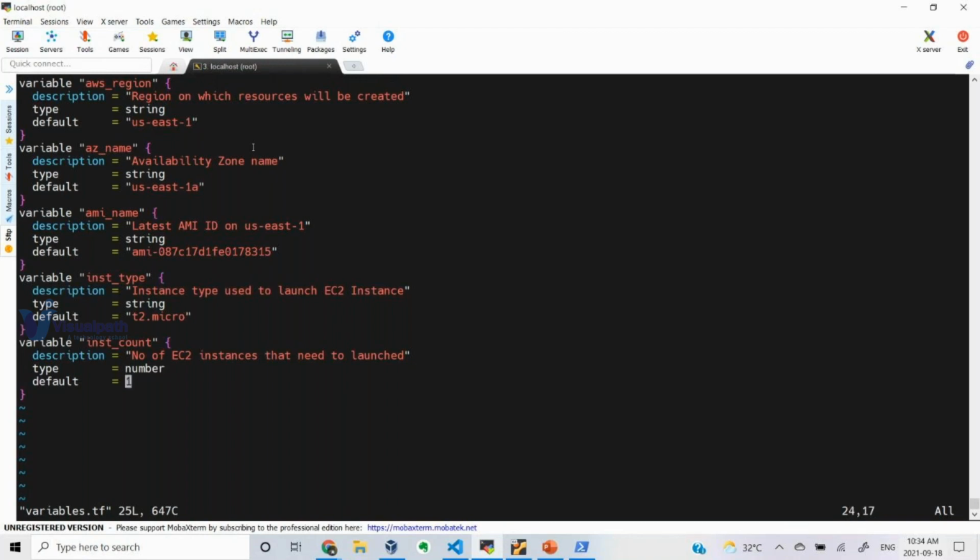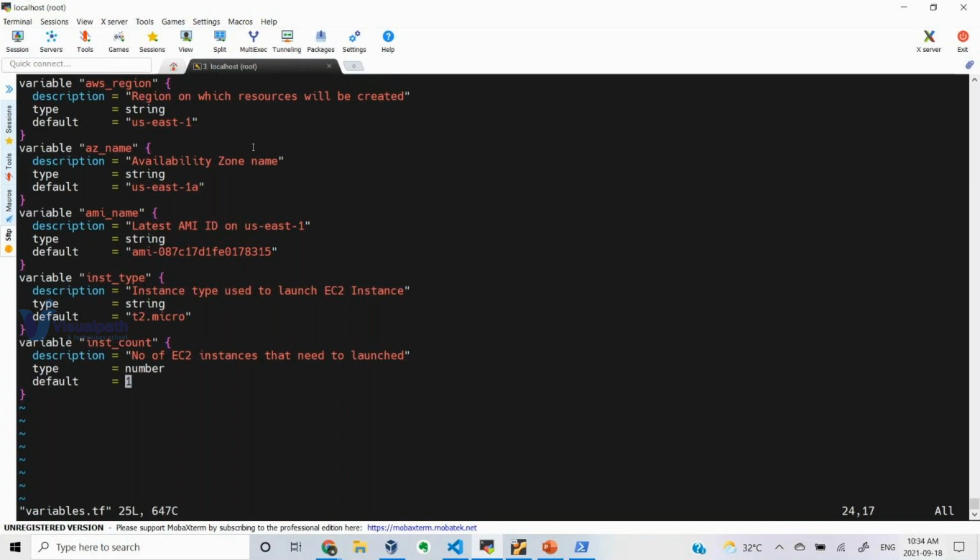Okay, how many instances do you want to launch with the same template? Do you want to launch 1, 2, 3? How many you want to launch, those many instances will get launched here. Okay, maybe in production you want 1. Let's say I want to use the same Terraform configuration file, but now I'm launching in the development environment. Then we can change it to 2 or 3 or something, and then we can launch.